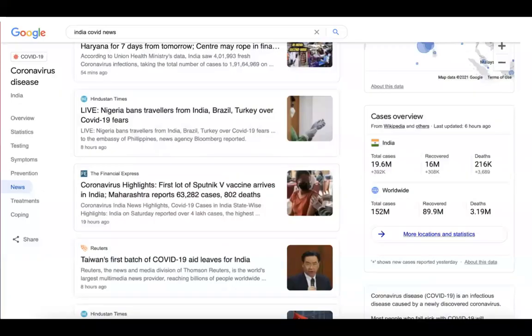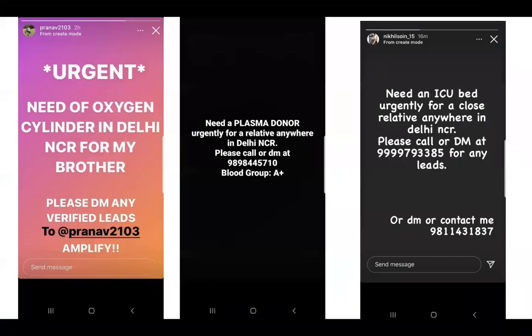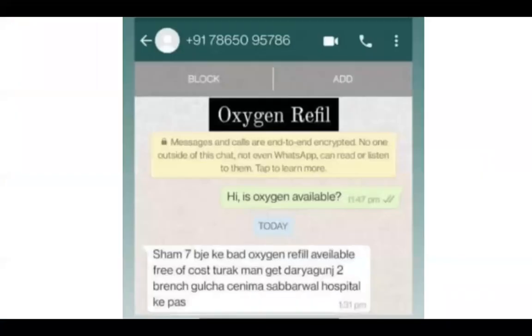As many of you may know, the COVID situation in India has gone back to how it was a year ago. Thousands of people are dying and millions of new cases are arising every day. These are some of the Instagram stories that I see every day on my account. Teenagers trying to find resources to help their parents and relatives. Now, as you can tell, often these people end up not getting any response. Even if they get one, it's often not verified. Often, when girls post their numbers for help, they end up receiving inappropriate messages.